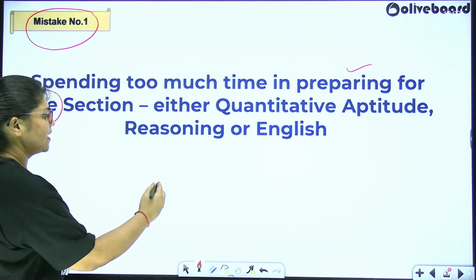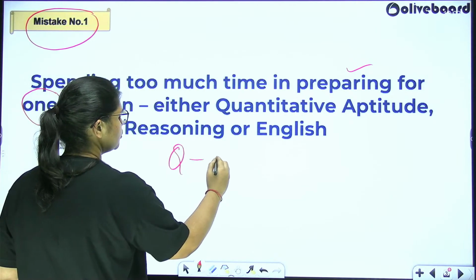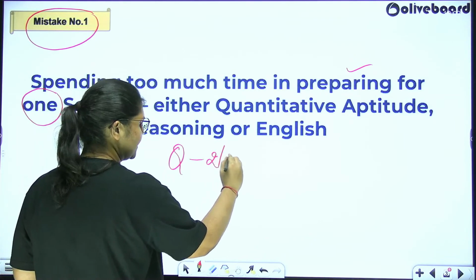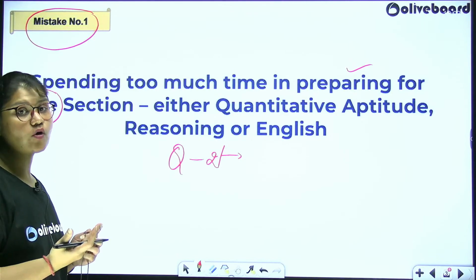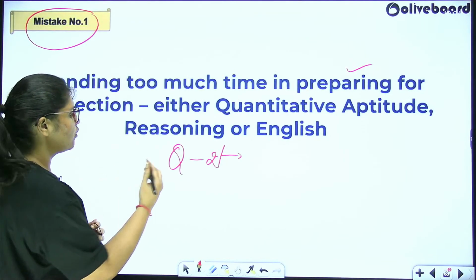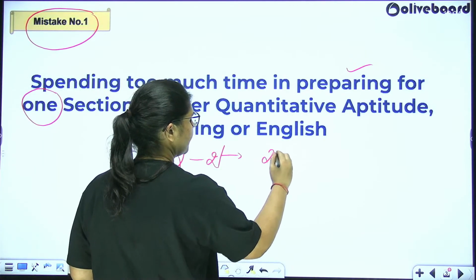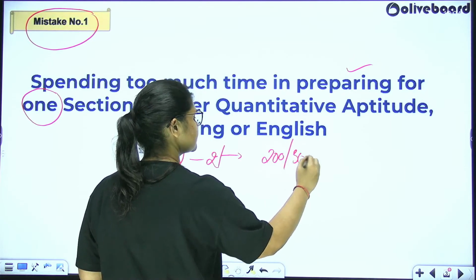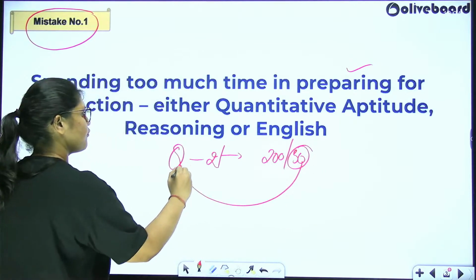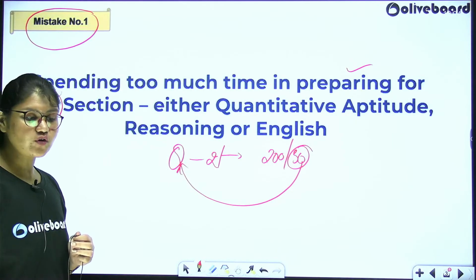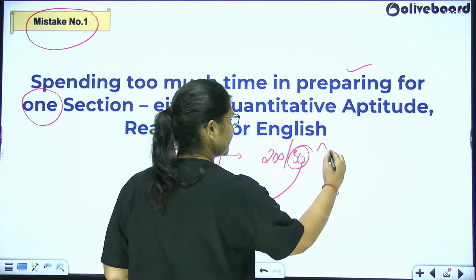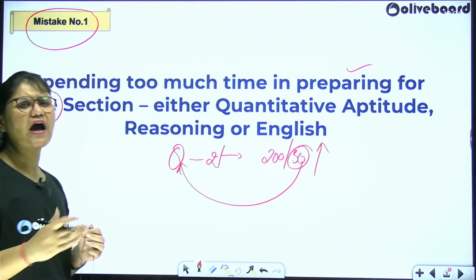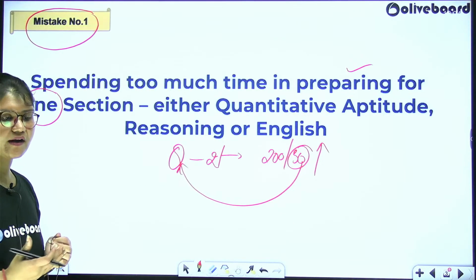If you keep preparing quantitative aptitude for, say, 2 hours per day every day without doing any other thing, you might have a feeling that I'm preparing for quantitative aptitude. But do you know that out of 200 we just have 30 marks which is for quantitative aptitude, and out of those 30 marks also there's a high chance that the questions are of high difficulty level, or there is a lot of unpredictability when you talk about quantitative aptitude.